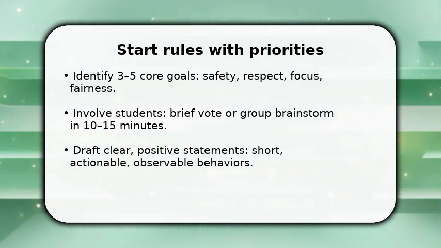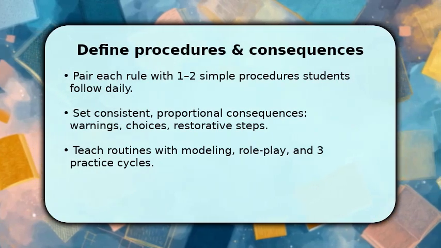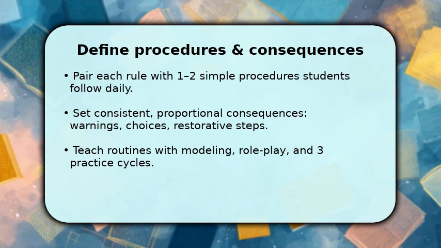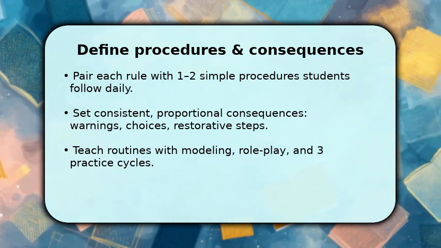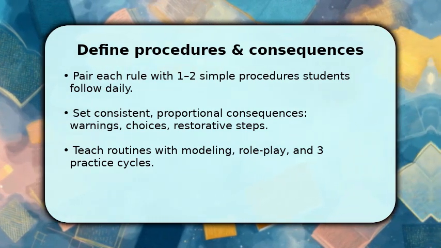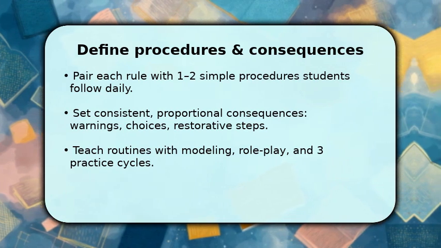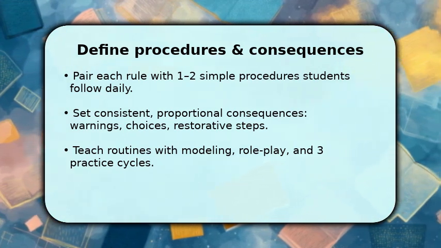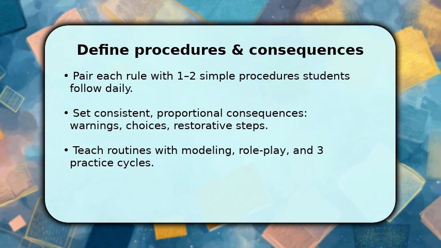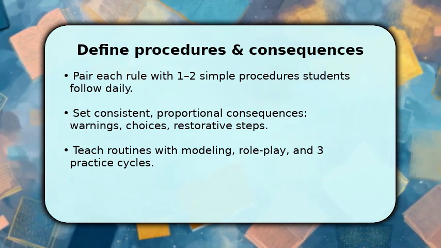You now connect rules to routines and consequences so behavior is predictable. Once rules exist, define 1 or 2 concrete procedures per rule, entry routines, signal responses, or materials protocols, and link them to proportional, consistent consequences like warnings, brief choices, or restorative conversations.